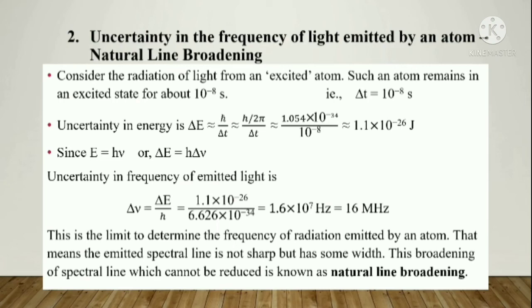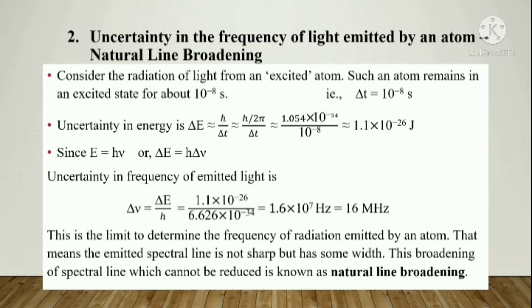That is h, 6.625 into 10 raised to minus 34, divided by 2 into 3.14. When you calculate this value you will get 1.054 into 10 raised to minus 34. Okay, I have written it directly. Divided by 10 raised to minus 8 will give you the value 1.1 into 10 raised to minus 26 joule. This is the uncertainty in energy.